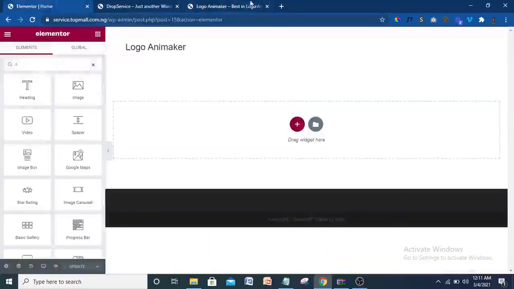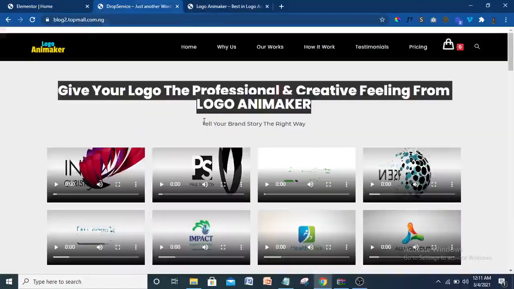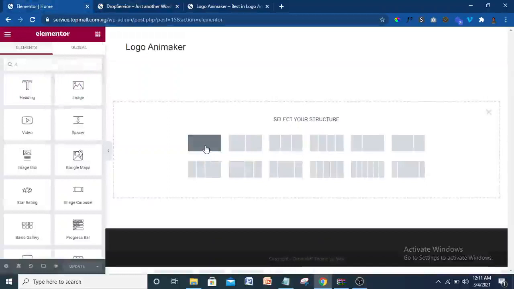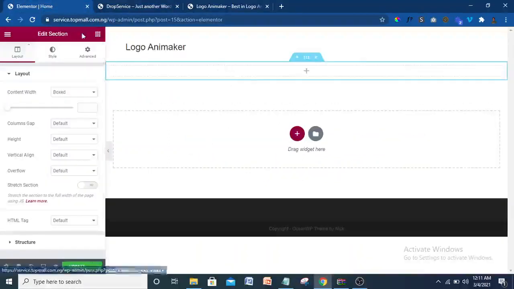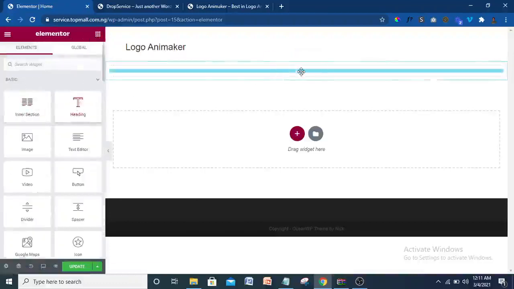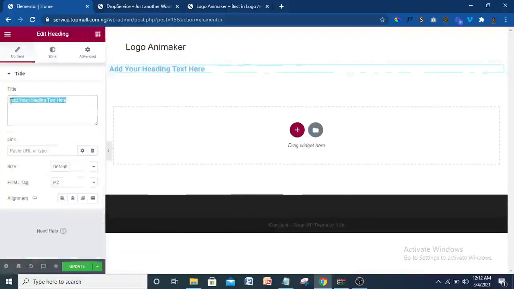Then what we have here is a text. That is a text element. But before we do that, click on this plus. Let's give it a column, a structure. Let's click on just one column like this. Then click on these nine dots here, that will take you back to the elements. Then drag the heading, that is the text element. Heading element there. You have copied already, so just Ctrl V, and it's going to appear like that.